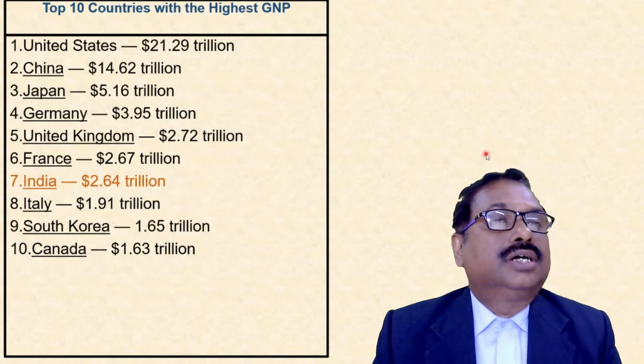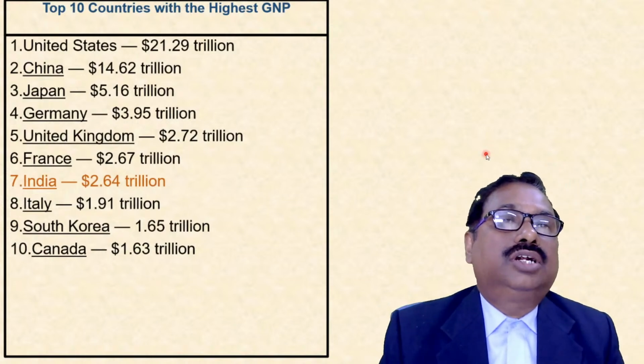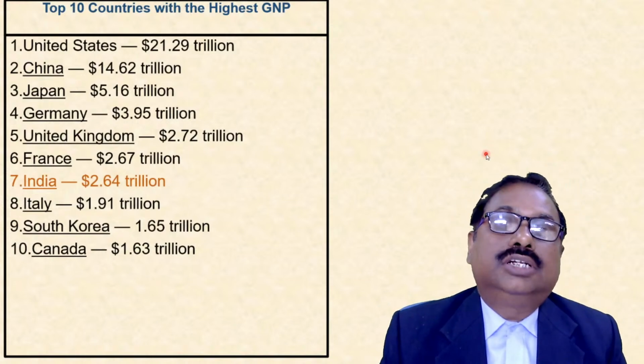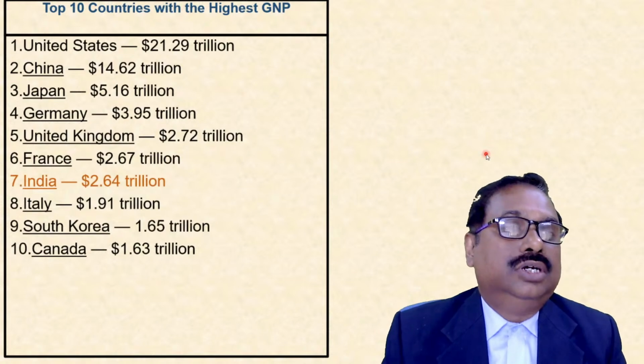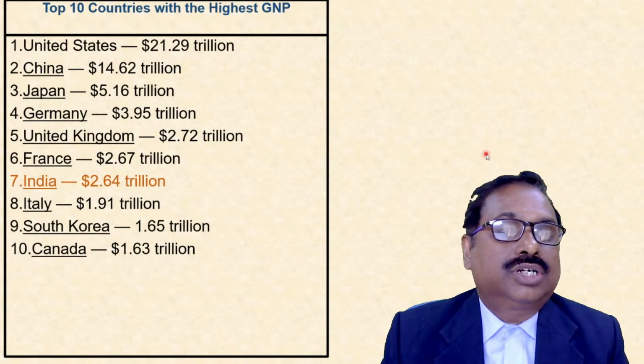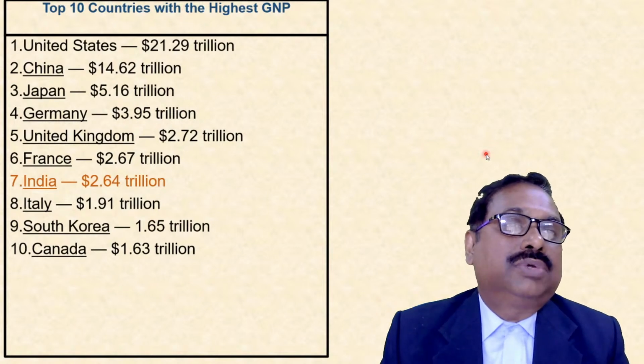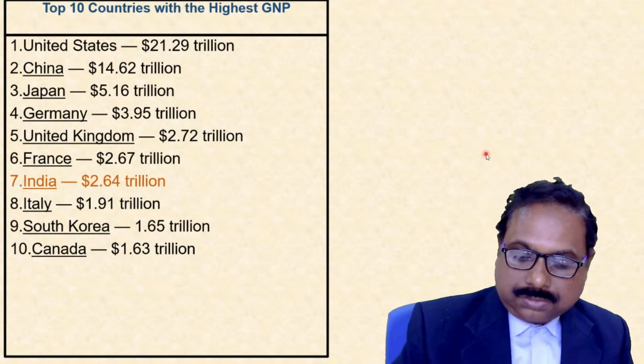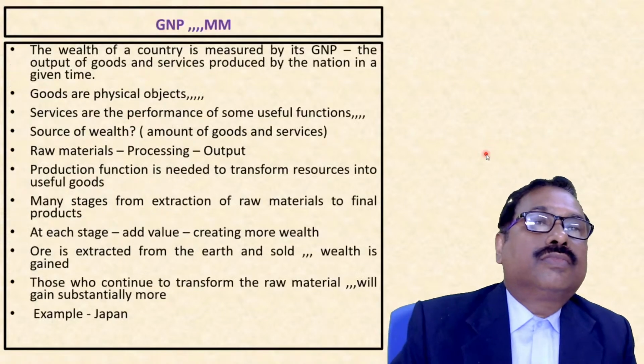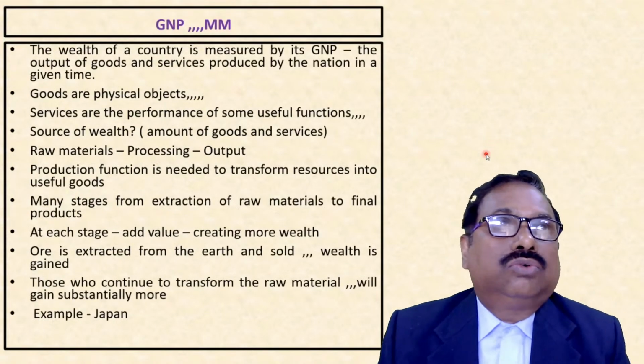Now let us see the top 10 countries with the highest GNP, gross national product. We can see India is coming in 7th position, having 2.64 trillion American dollar. USA, China, Japan, first 3. So what is this GNP?